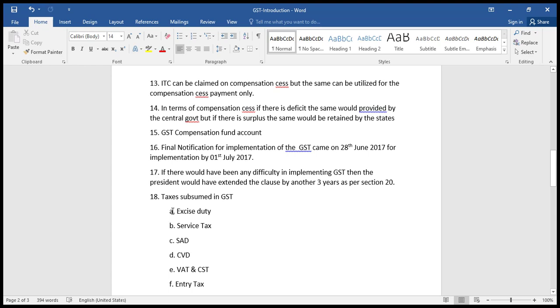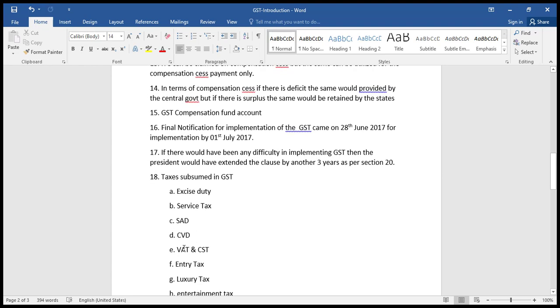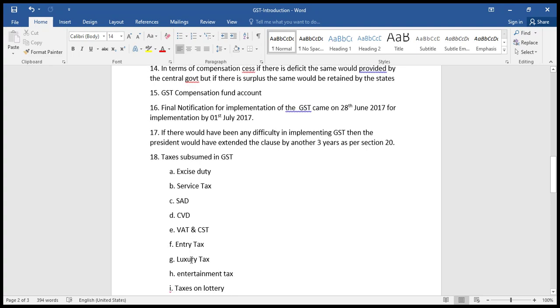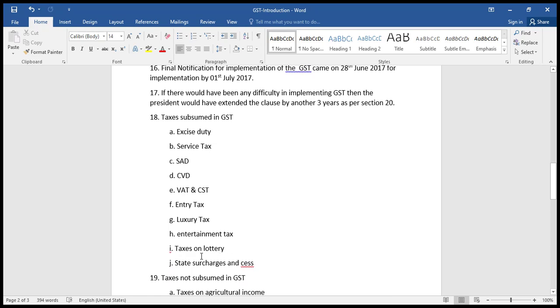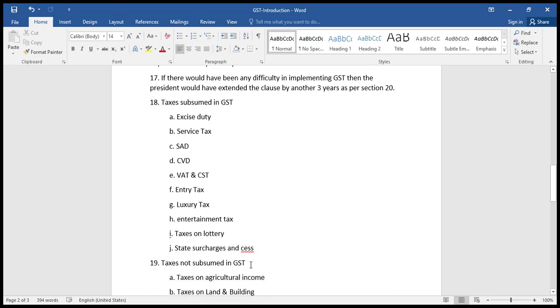Taxes subsumed in GST: excise duty, service tax, special additional duty, countervailing duty, VAT and CST, entry tax, luxury tax, entertainment tax, taxes on lottery, state surcharges and cess.